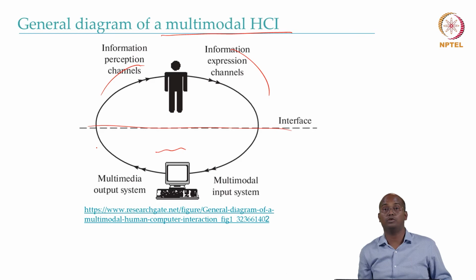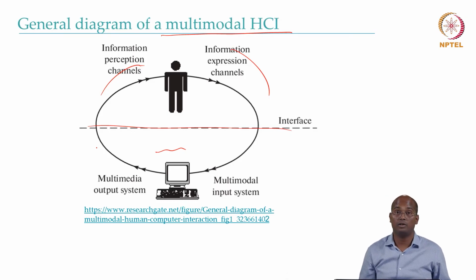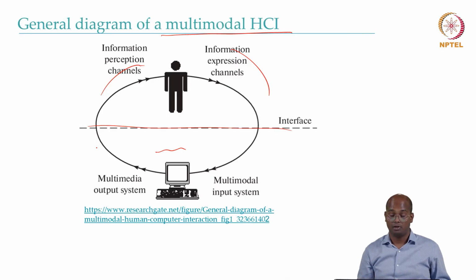So for example, you can speak, you can type, you can give gestures, or probably based on your physiological signals, it can do something. There is probably another advanced area like brain computer interaction. So for example, it can sense your brain activities and probably understand what you want to say.